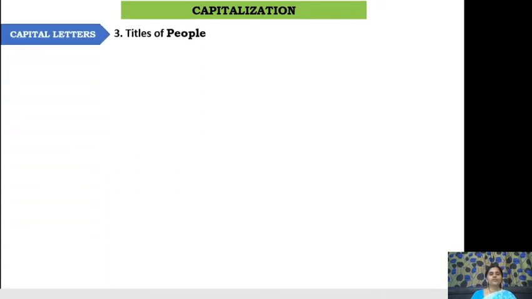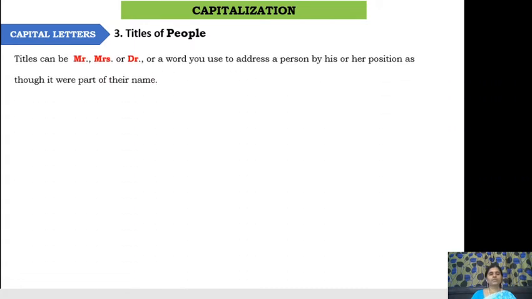Now, titles of people. Usually, we write titles of people sometimes, like Mr., Mrs., Doctor, such titles we use to refer to a person. So titles can start with a capital letter. So Mr., Mrs., or Doctor, or a word you use to address a person by his or her position, as though it were part of their name. Sometimes it's not just Mr., Mrs., or Doctor. We sometimes refer to them with the positions they have.